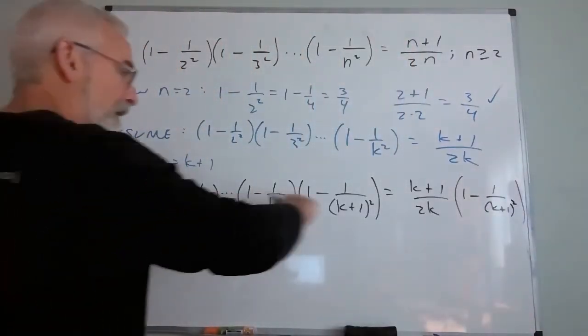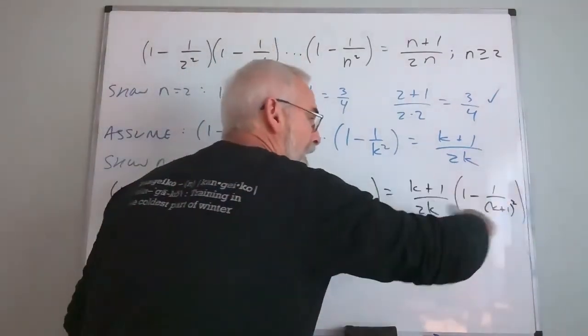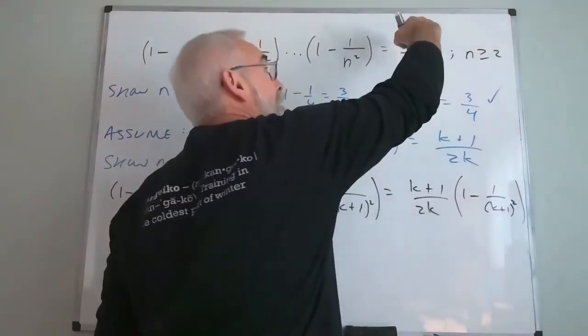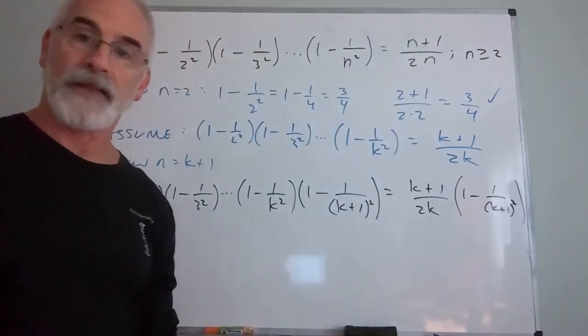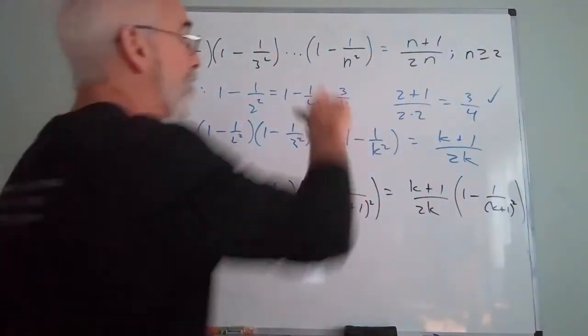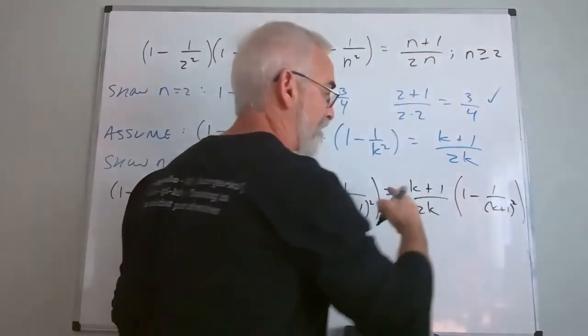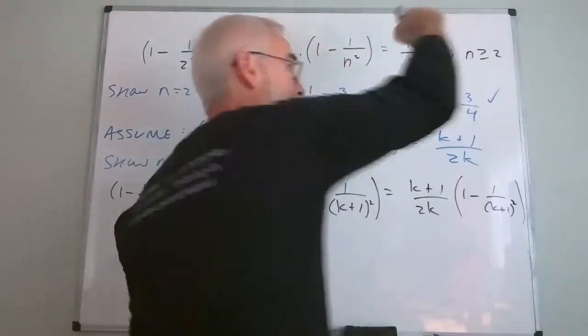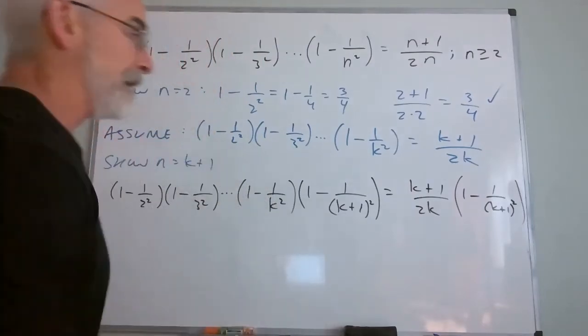So I'm done with the left side. What I need to do is manipulate the right side until it looks exactly like this formula here, but with n replaced with k plus 1. Now I can't make it work if this formula were not true. It's an absolute impossibility that I could manipulate this and have it look like that. Can't happen. It can only happen if it's true.